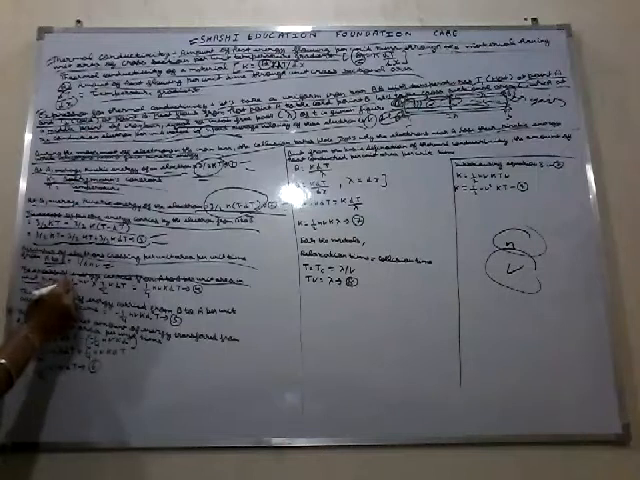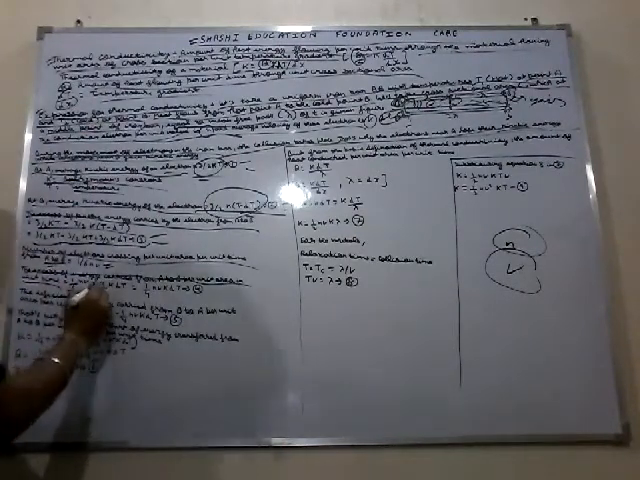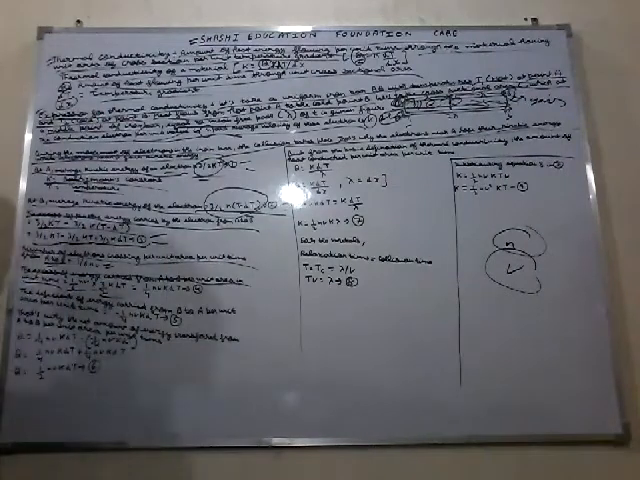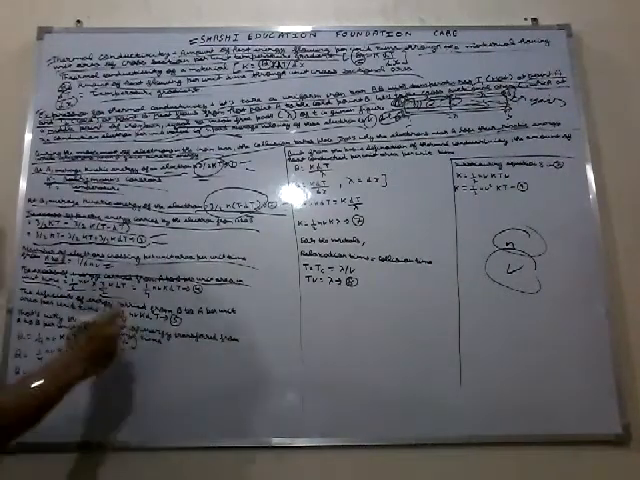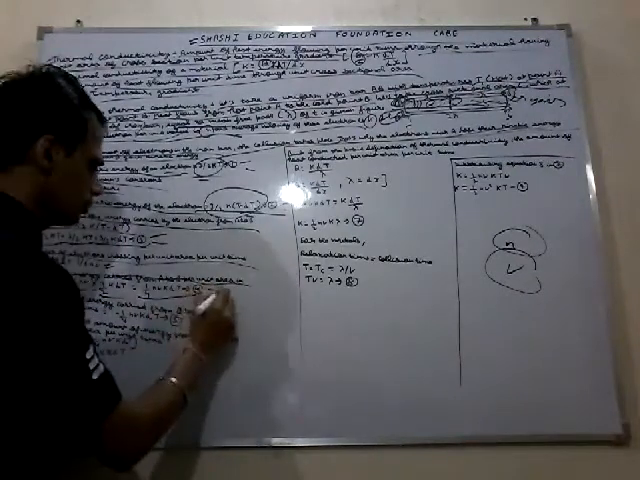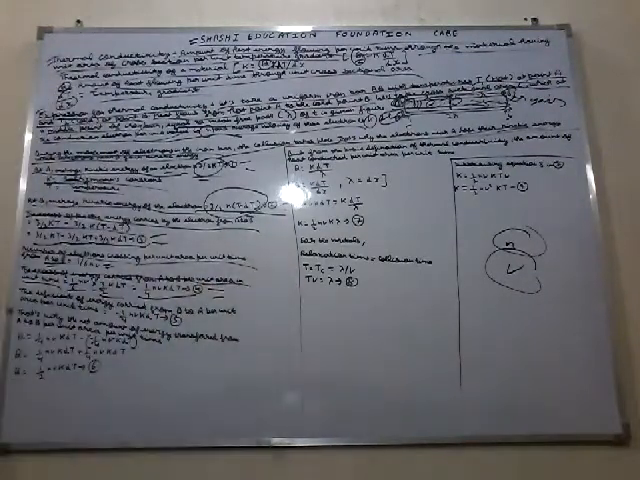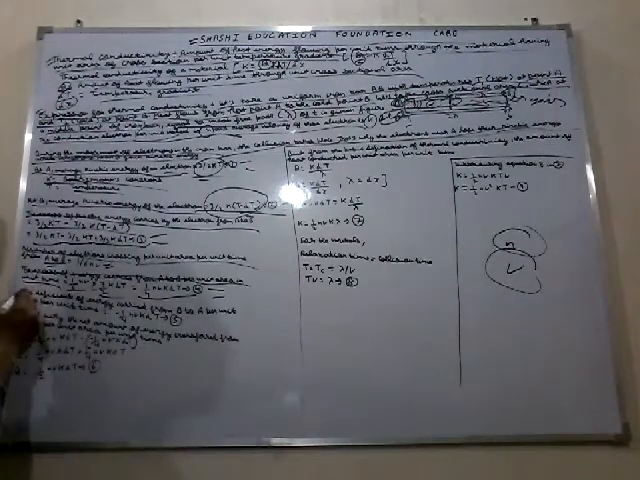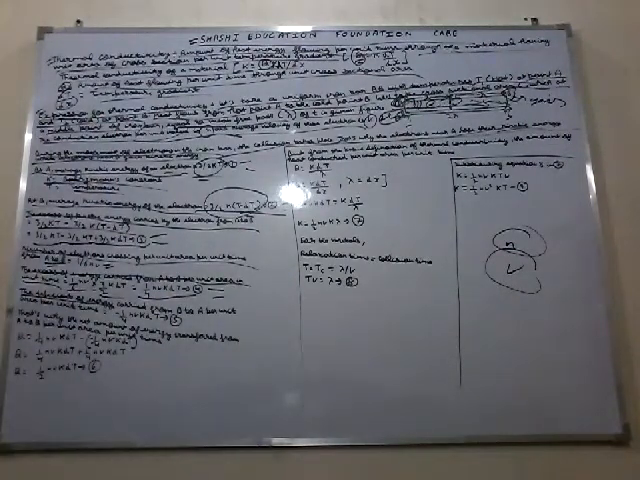Equals 1 by 6 NV into 3 by 2 kdt. The answer is 1 by 4 NV kdt, which is called the fourth equation. Now the deficit of energy carried. Deficit means when the energy is displaced.